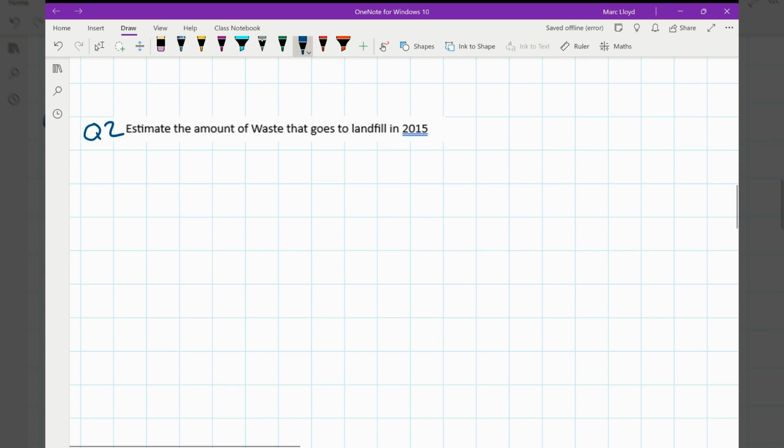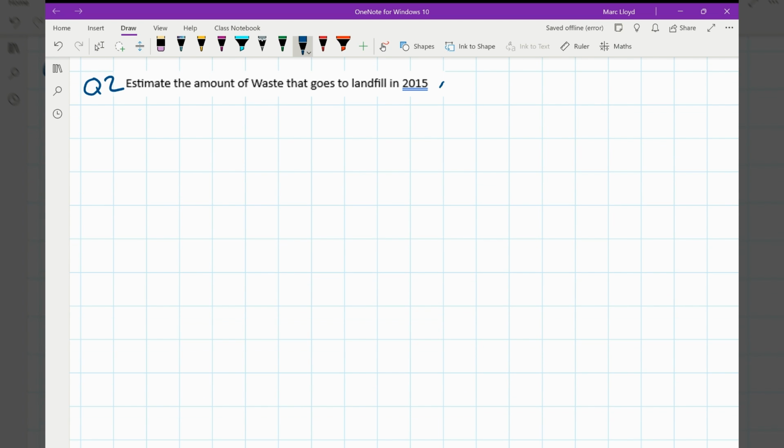Okay, question 2, and again, I've got to add in the UK. Estimate the amount of waste that goes into landfill in 2015. So a very similar question, but there's going to be one key change that you need to work out. So this one, 2 or 3 minutes with your teacher. I will pause my recording, you pause the video, and then we'll be back to talk about how to answer that one.